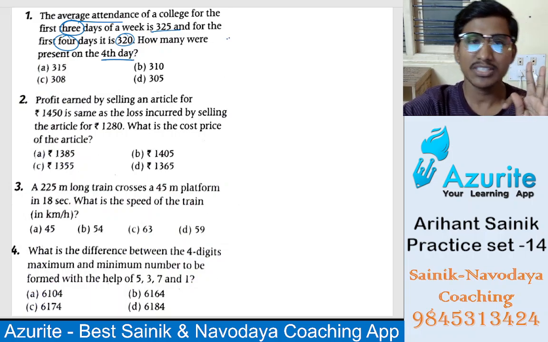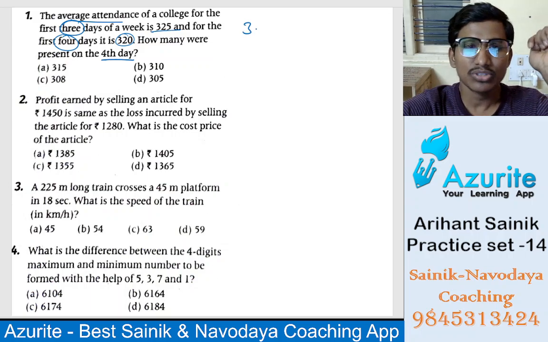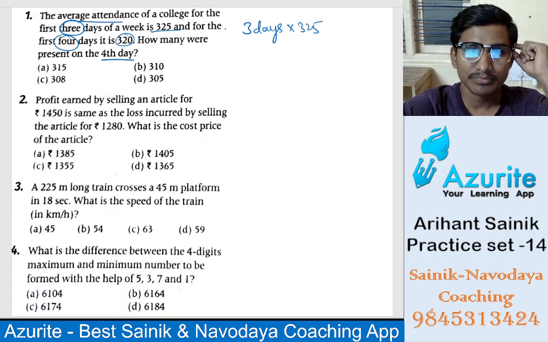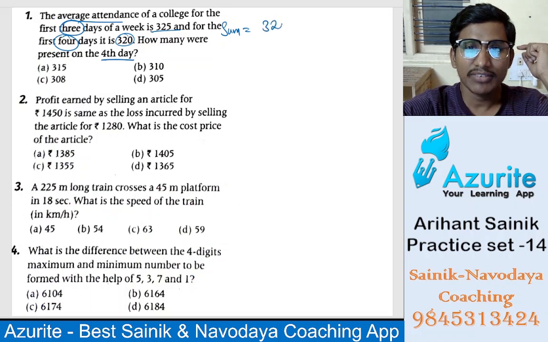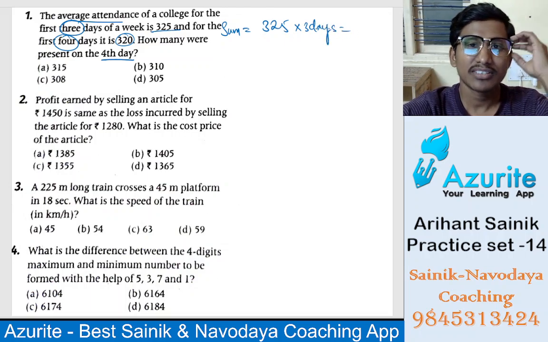So there are the first 3 days. Average for 3 days is 325. So we have to find the sum. Sum will be average into total number. Average is 325 for how many days? 3 days. Okay. So if you multiply, you will get the sum for 3 days.